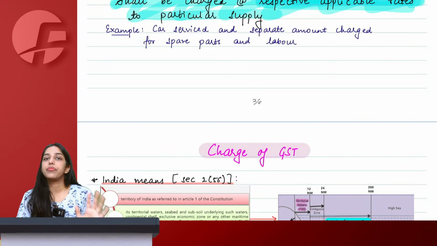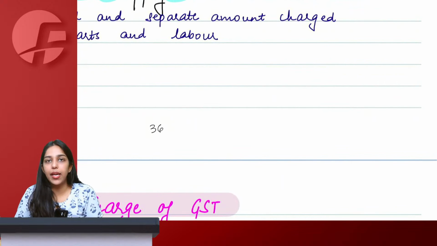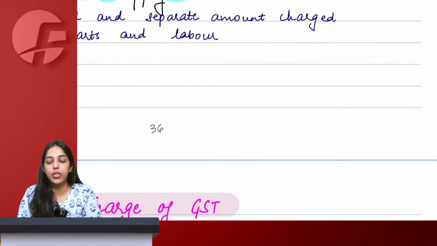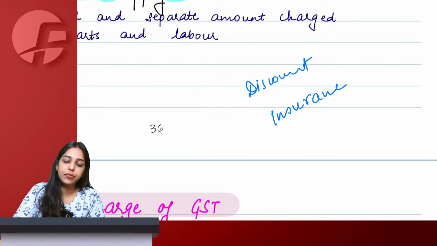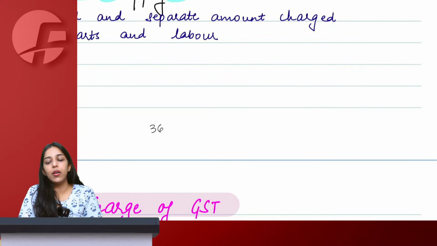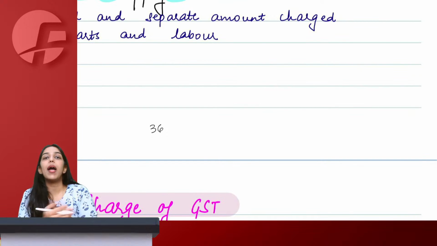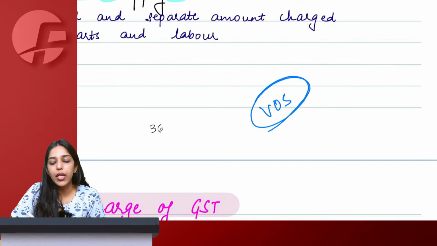Now see, two things that I wanted to tell you. Let's say you decide to go through the ICAI module once. Very nice. You would find some clarifications or circulars which are not covered in the notes. Let's say you would find something with respect to discount or insurance premium, or no claim bonus for insurance premium. Do not think, hey ma'am, you did not teach this in the class. Where is it? We have covered it in the chapter of value of supply.